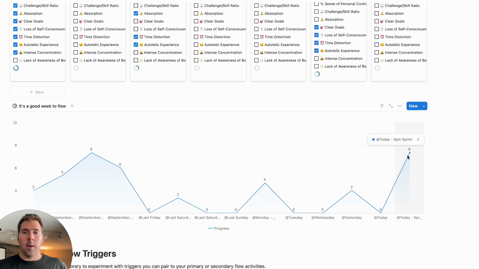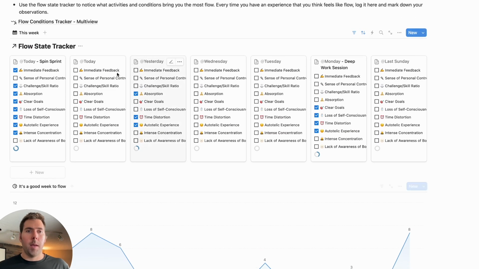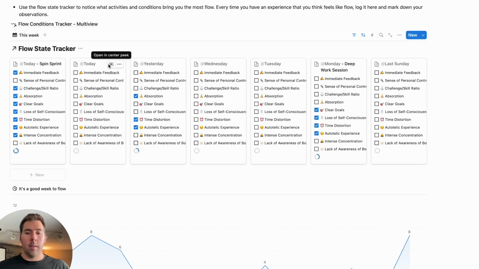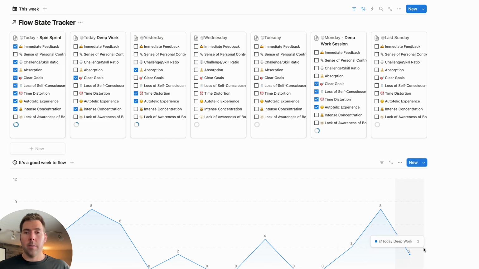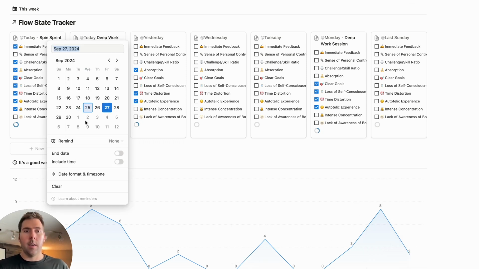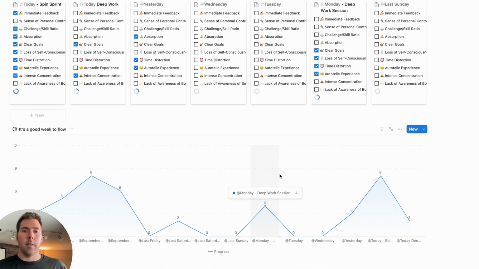As you can see, that's populated here. If maybe I had a deep work session earlier in the day that I found flow in, maybe there was a clear goal to get it done and intense concentration there, you will see that it automatically will populate, and it's going to also base it on whatever time you've updated it as you look at this chart down below. So keep that in mind too, or you can change the date or the time if you want to reposition it on the chart.